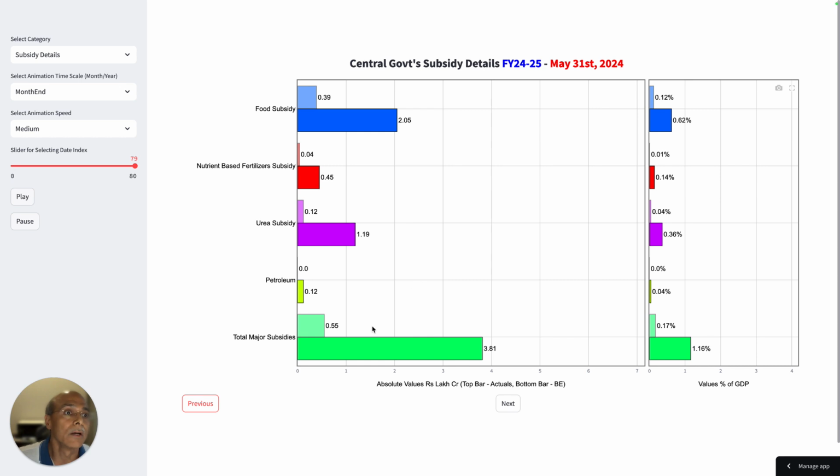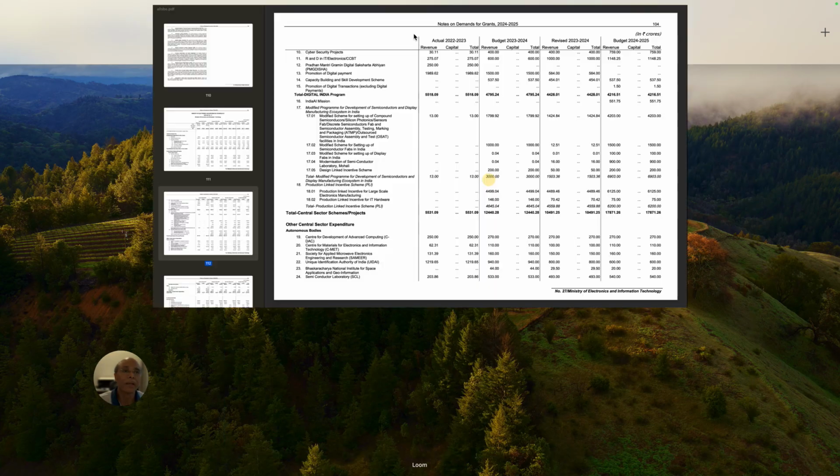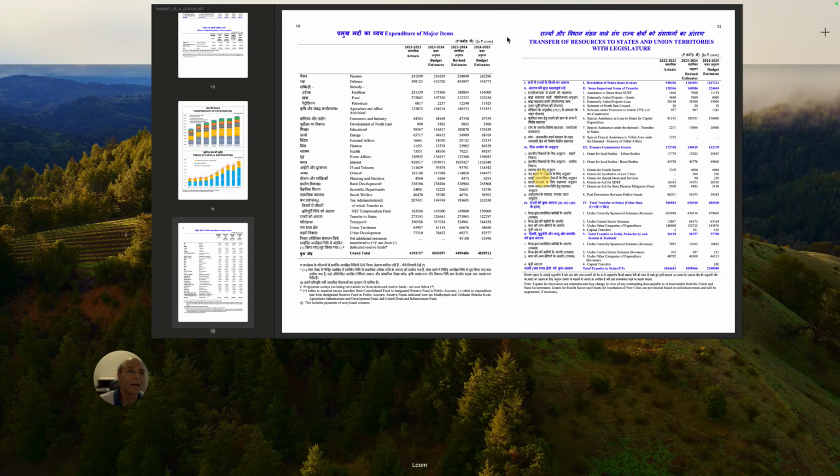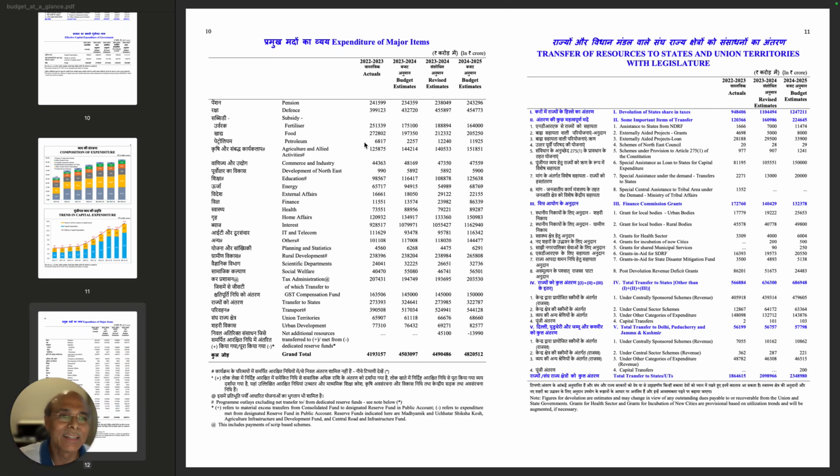It is 31st May 2024. Yeah, 31st May 2024. If I go next, yeah. So there is not much change. You see, the number is almost similar in nature. And why it is like that, I really don't know. Maybe there is a totaling error. No, how can it be? Because this number, let me just go ahead and have a look, 3.81 lakh crores. Where is it? Where is the number? I might have committed a mistake or may not have committed a mistake.